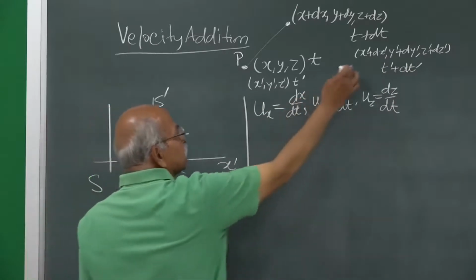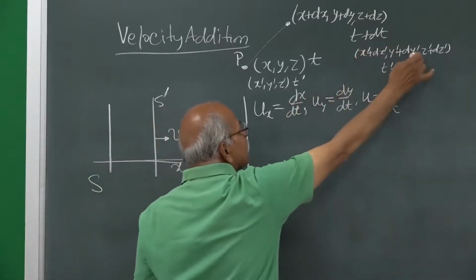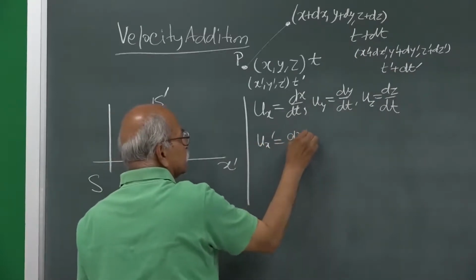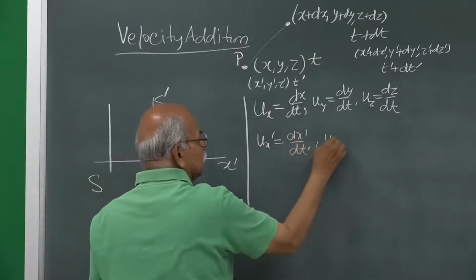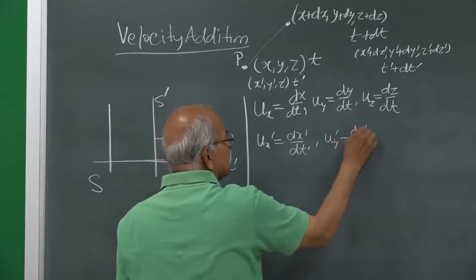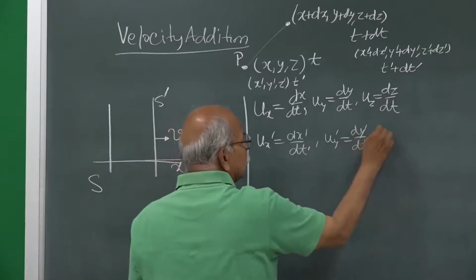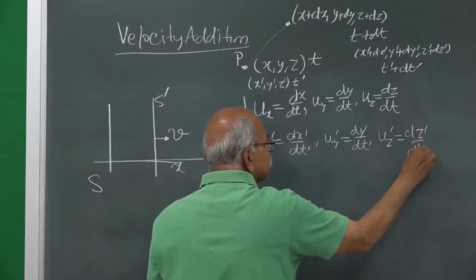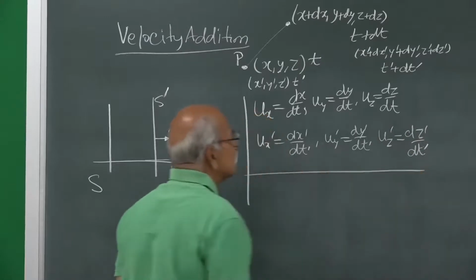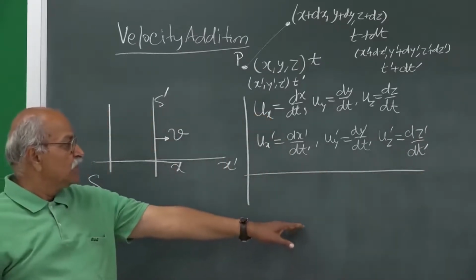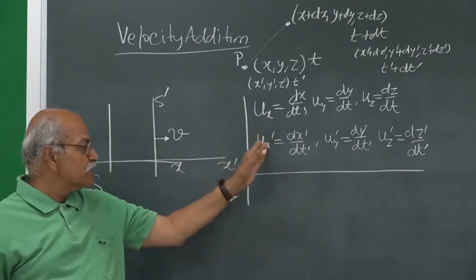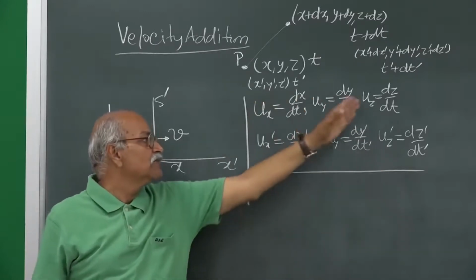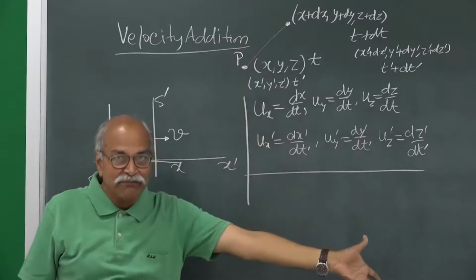And similarly, the definitions: dx prime divided by dt prime will be ux prime, uy prime is dy prime/dt prime, and uz prime is dz prime/dt prime. And what we want to do, we want to write expressions for ux prime, uy prime, uz prime in terms of ux, uy, uz and the velocity v of the frame.